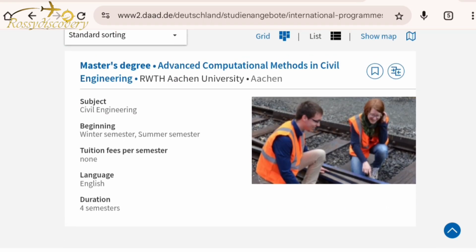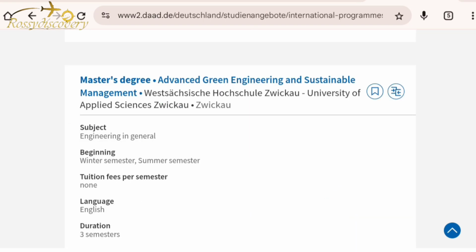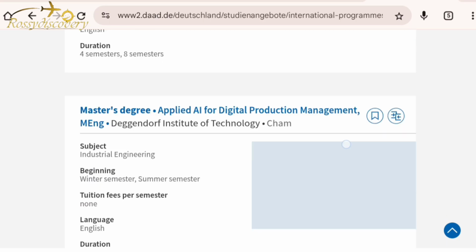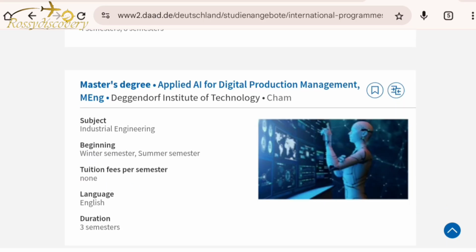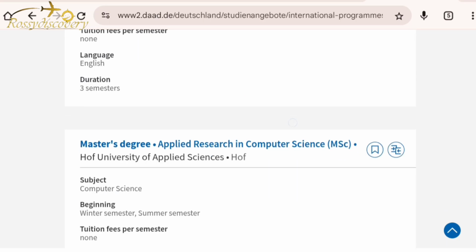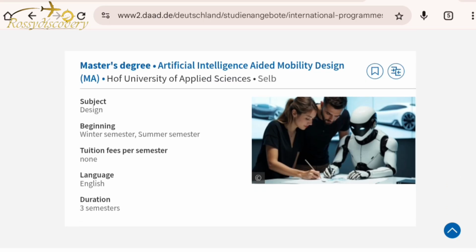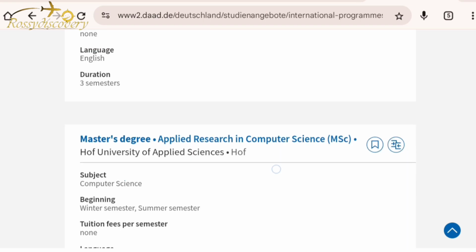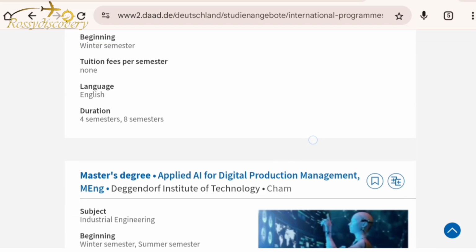Civil engineering, no tuition fee, guys. That is wonderful. For master's degree, you can see engineering in general, no tuition fee. This is it, guys. Industrial engineering, no tuition fee. Please, guys, exploit this DAAD website, no tuition fee for design. So this is amazing, right?